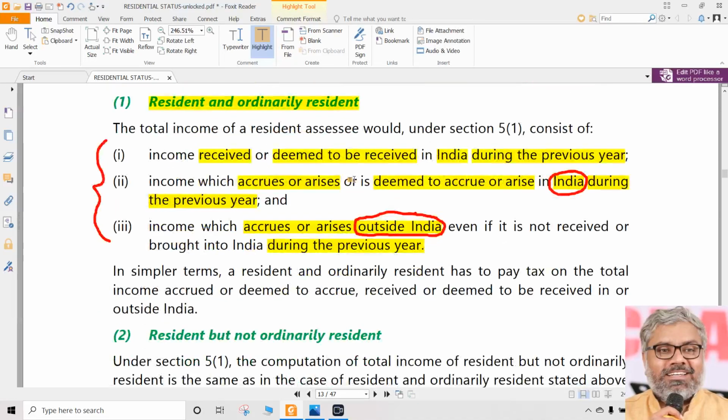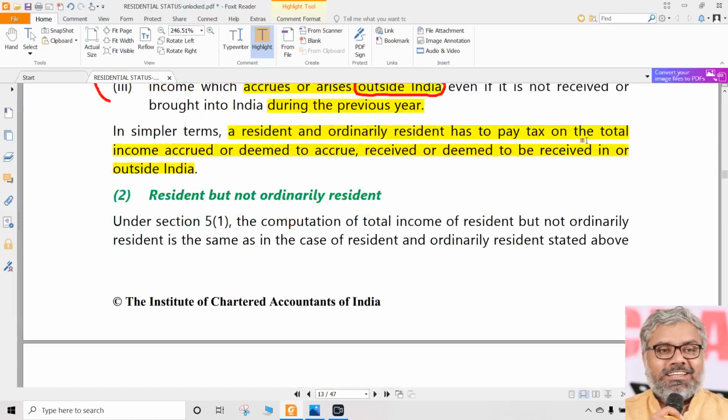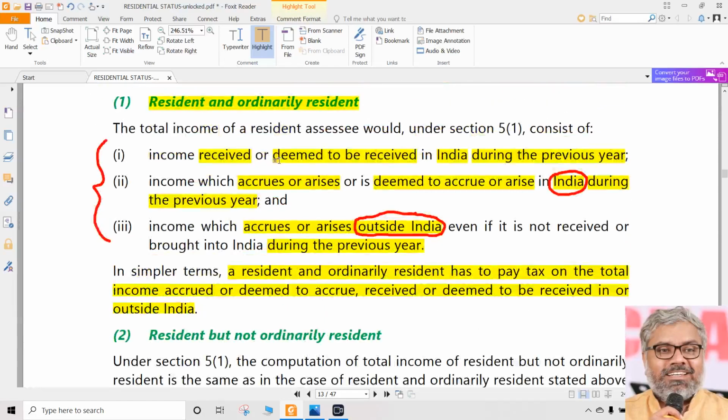For ROR, everything is taxable. The only point is that such income is received or earned during the previous year. That's what it means. If you look at this sentence, it concludes everything in a nutshell. He has to pay tax on total income, accrued also, deemed to accrue also, received also, deemed to be received also, in India also, outside India also. Done. Everything is taxable for ROR. So in simpler terms, a resident and ordinarily resident will have taxability of his entire global income.